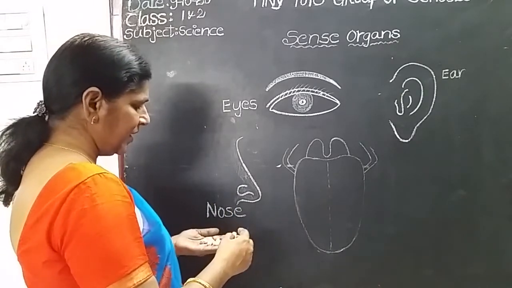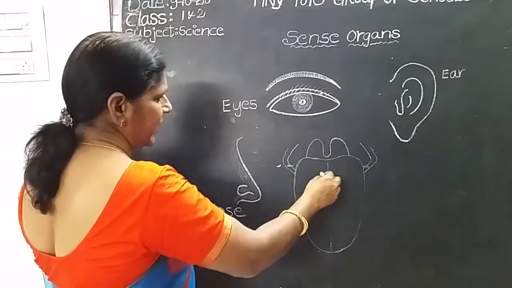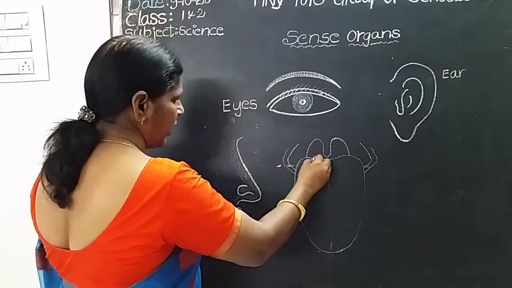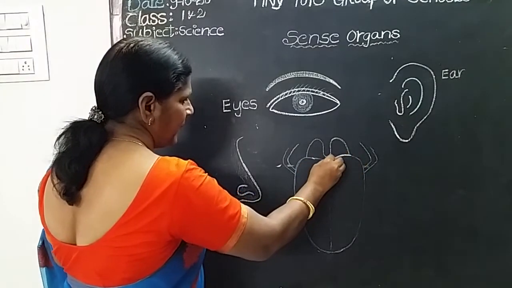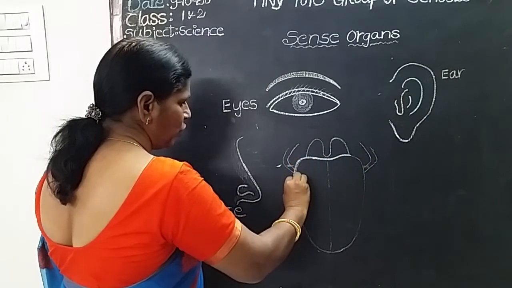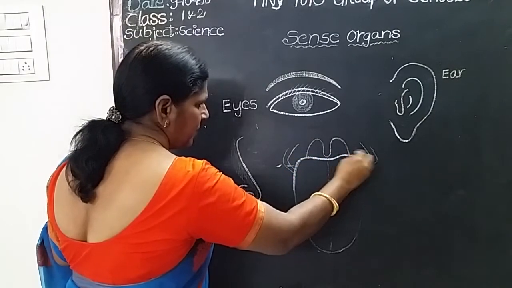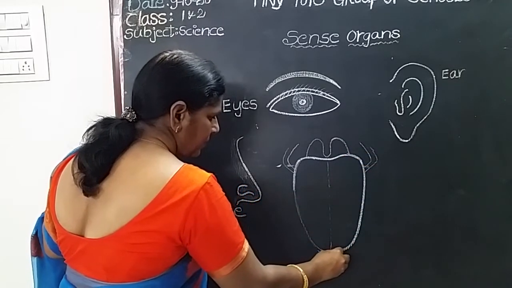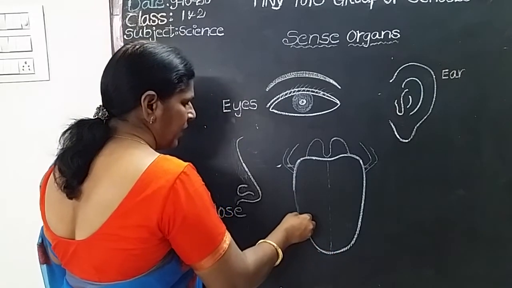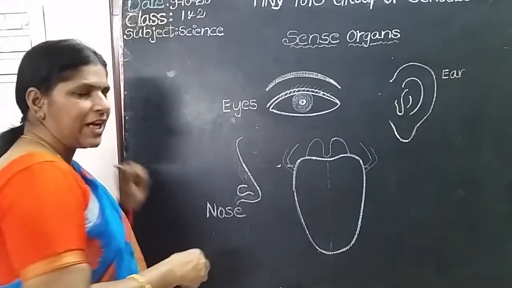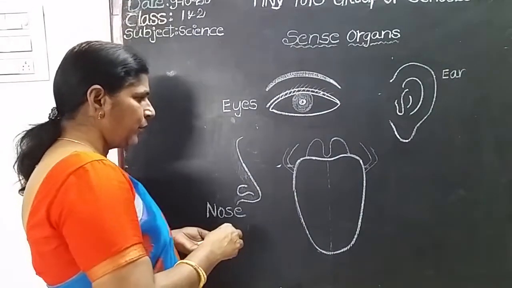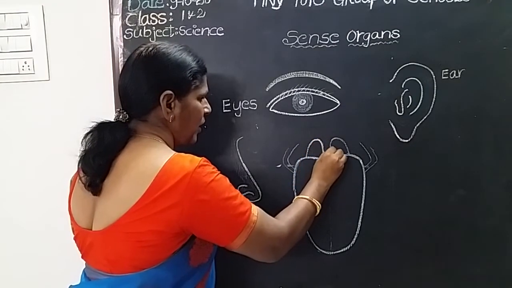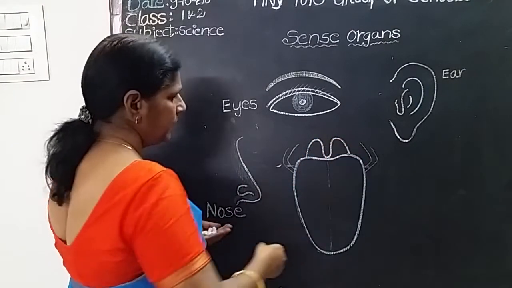Now, a very interesting thing. That is the tongue. Tongue helps us to taste. So, how to draw the tongue? See, draw like this. Slowly draw. On the tongue, a number of taste buds are present. Thousands of taste buds are present on the tongue. Draw like this.